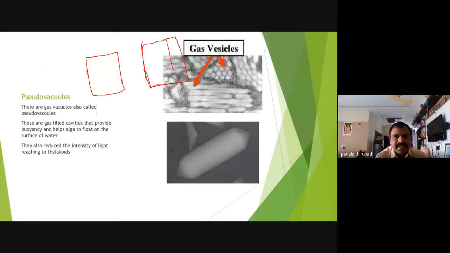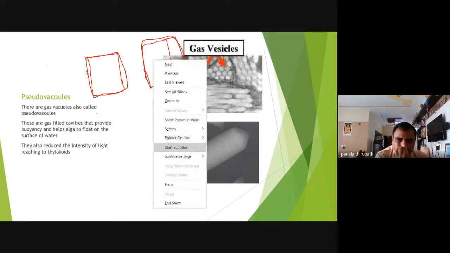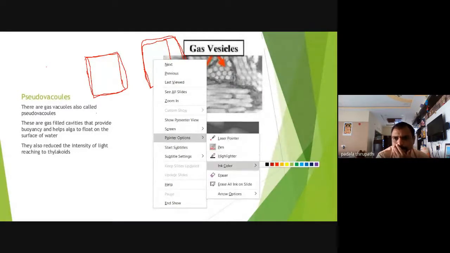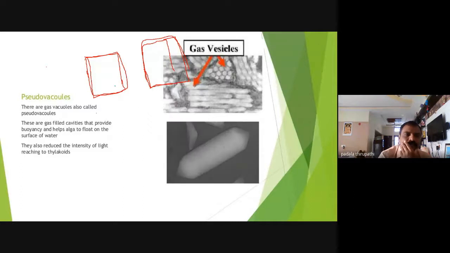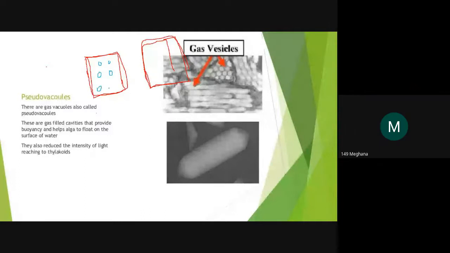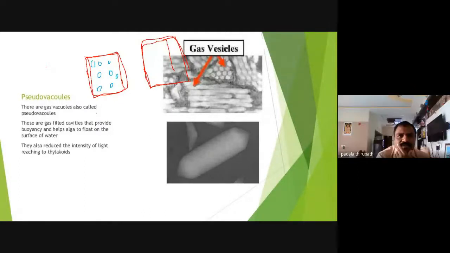Okay, this is one of the plant cells, and this is the other plant cell. Plant cells contain vacuoles. Is there any doubt? Plant cells contain vacuoles. Is there any doubt? No, sir. Very good. So this plant cell also contains a vacuole.